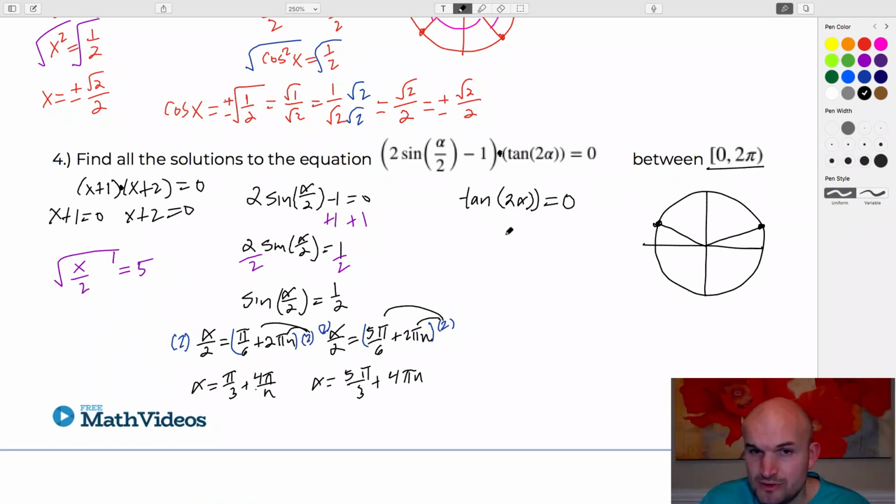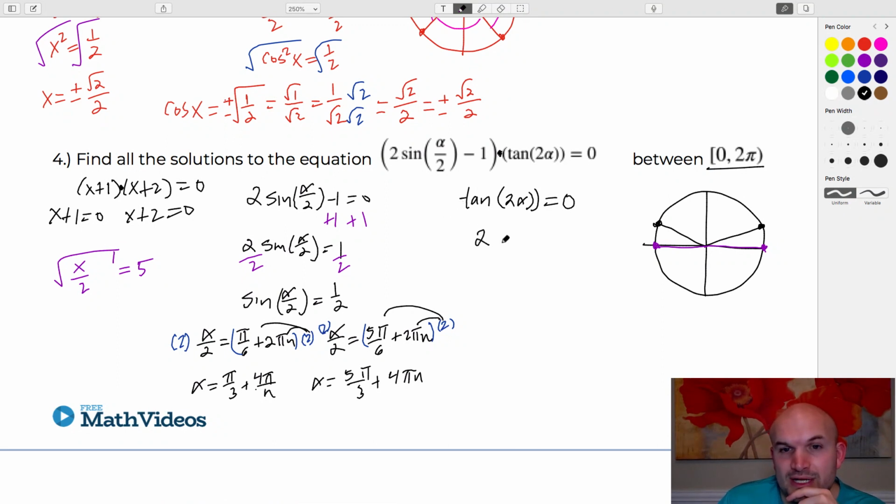Now let's go and figure out the next one. When is tangent of 2 alpha equal to 0? Well, remember tangent is y over x, so that's going to be at 0 and at pi. Now these are equidistant from each other, right? You can see they're pi away from each other.